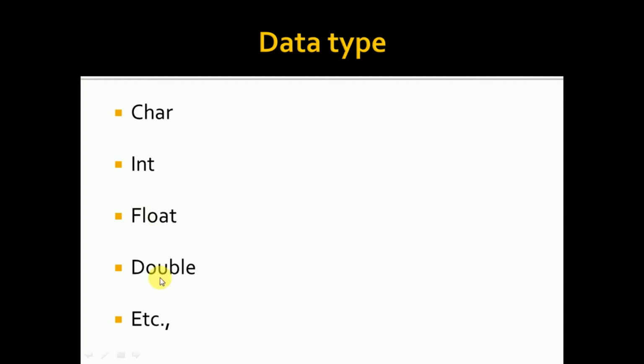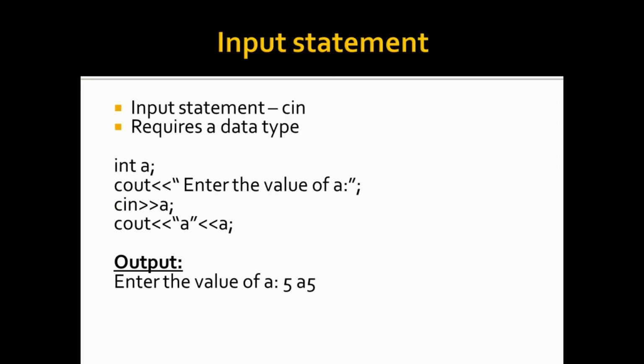Okay, coming to float and double. This uses a decimal value. Suppose my a is going to be 5.5. In that case, I normally use float a, where a equals 5.5. So, float accepts decimal points. So, the first letter would be a small letter. C++ is a case sensitive language. Okay, fine. Now, the first thing you learned was about the output statement. Then you know that any data will definitely have a data type. And the third thing that you need to know is your input statement.